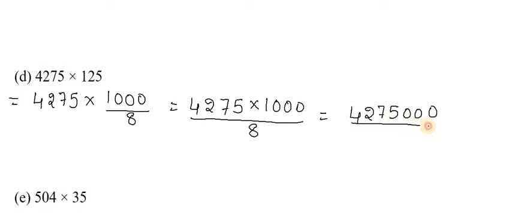4275000 divided by 8. Of course, we all know that 8 5s are 40. Remainder is 2, 27. 8 3s are 24. So 27 minus 24 is 3. 35. 8 4s are 32, and carry 3. 30. 8 3s are 24. 60.